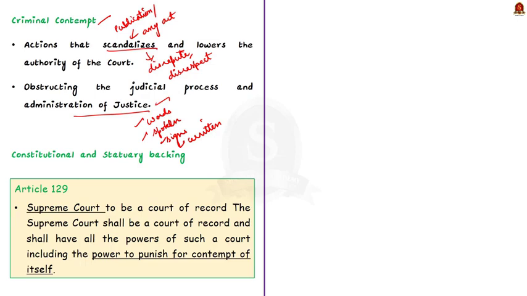First is Article 129 of the Indian Constitution. See, Article 129 declares the Supreme Court as a court of record, and the Supreme Court shall have all the powers of a court of record, including the power to punish for its contempt of itself.